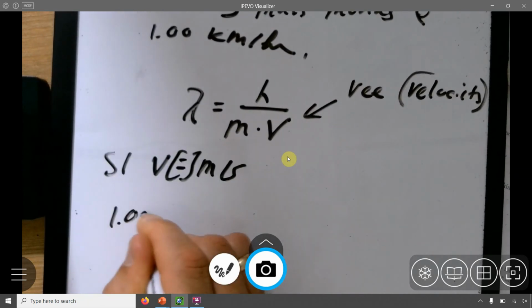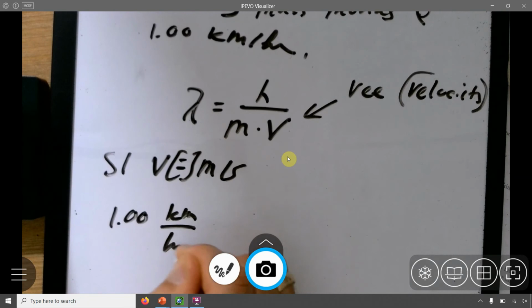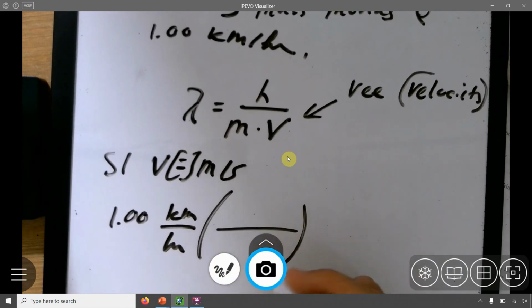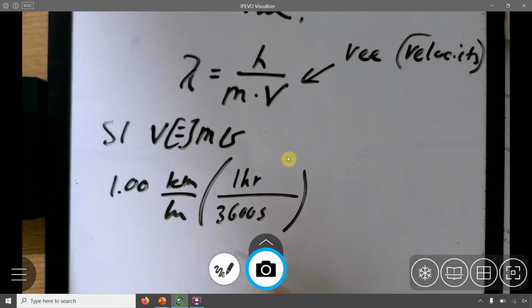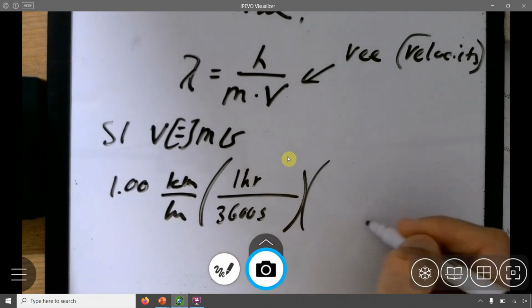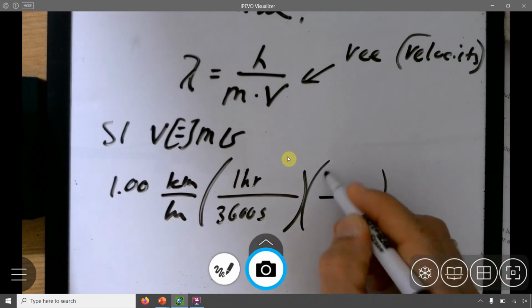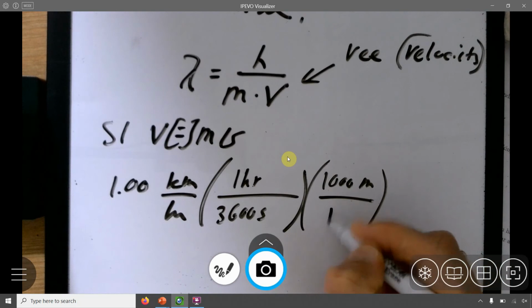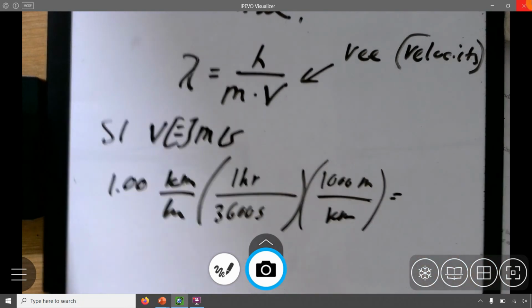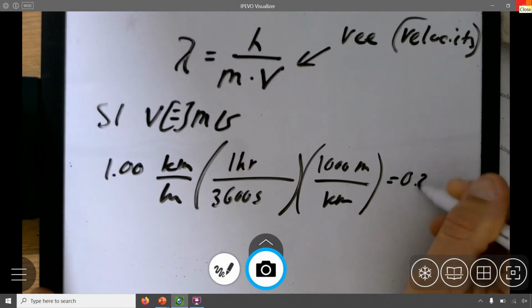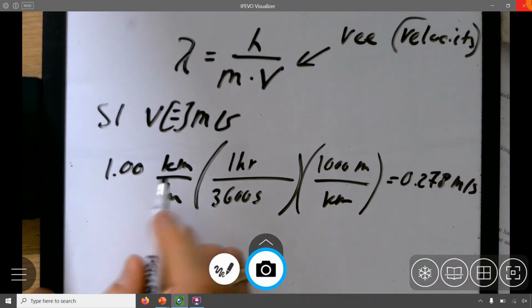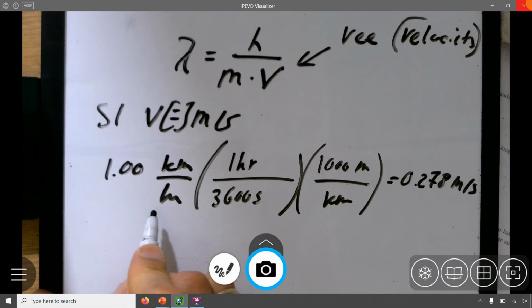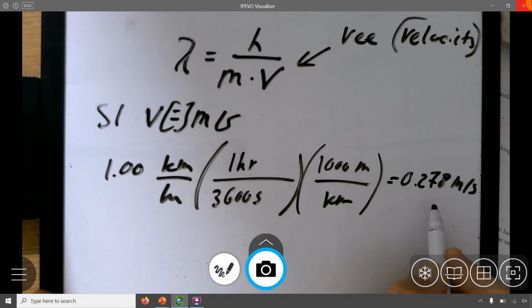So 1.00 kilometer per hour. I need that in meters per second. So just dimensional analysis. I'm trying to get rid of hours. 1 hour is 3,600 seconds, so I can make this into seconds. And kilometers, I want to get that into meters, and I know that I have 1,000 meters per kilometer. And therefore, 1 kilometer per hour is actually 0.278 meters per second. Isn't that funny to think about? 1 kilometer per hour, which is a slow walker, is basically 0.278 meters per second.